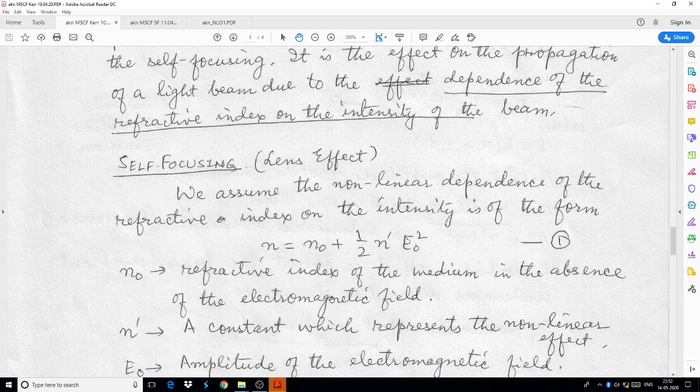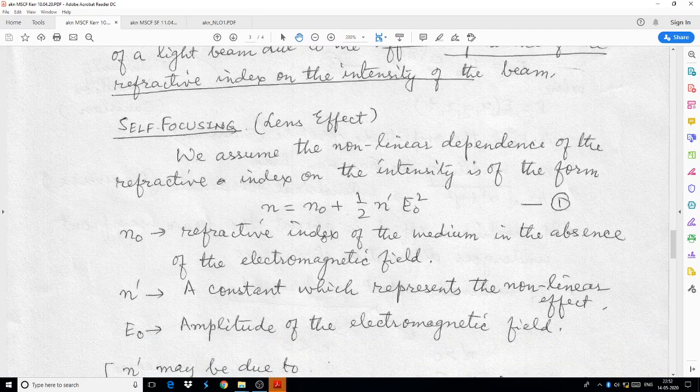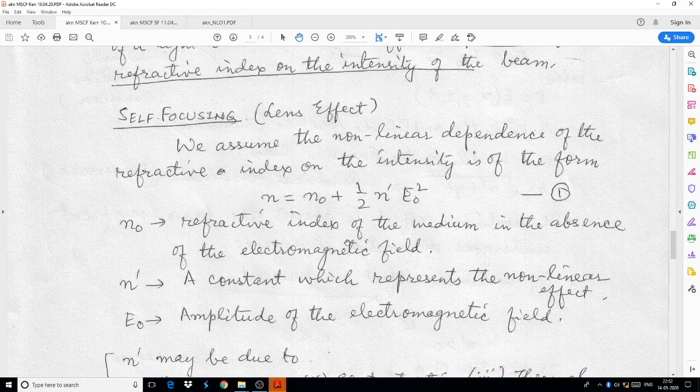As we have seen, the Kerr effect is something like this. The refractive index depends on a linear part, then there is a non-linear, intensity dependent part.